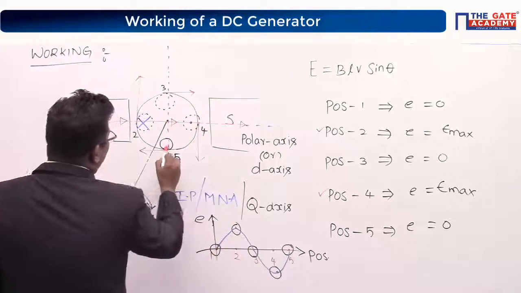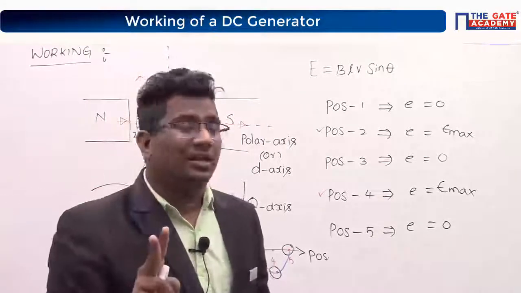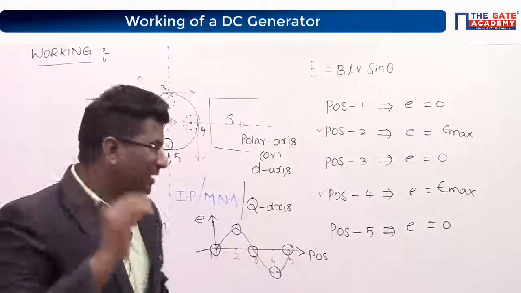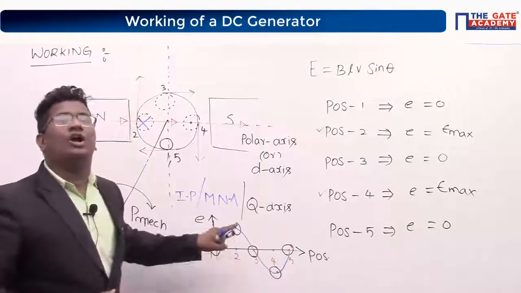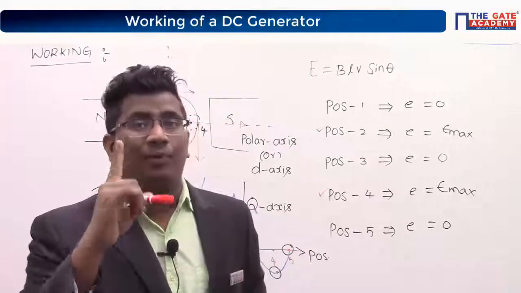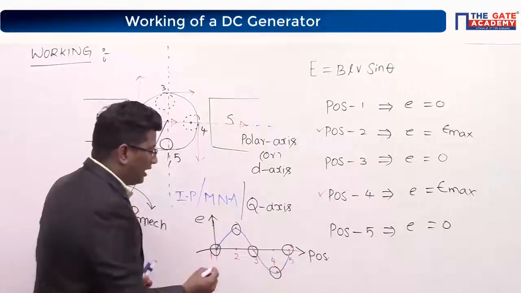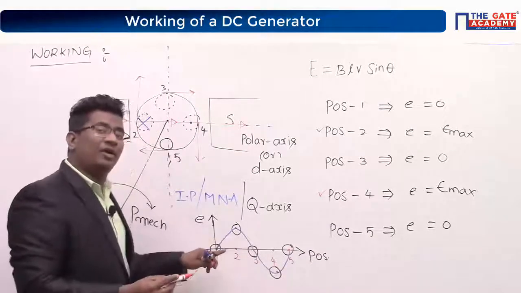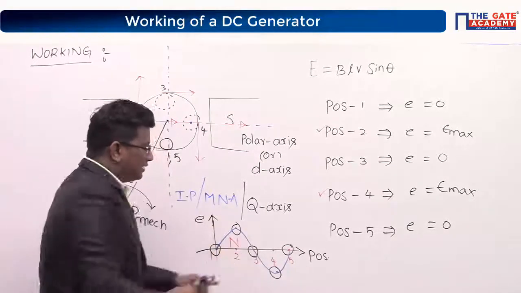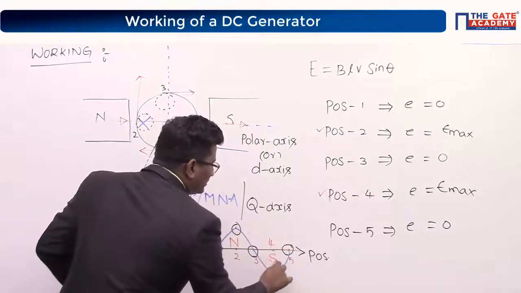I have started here and I again ended here. It means within 1 revolution, I have 2 poles. We got 2 half cycles. Tell me, can I say each half cycle is contributed by per pole? Yes or not? Per pole, na? Come on, quick. This positive effect is because of which pole? North pole. This negative effect is because of which pole? Let us take this is 4. This is the south pole.